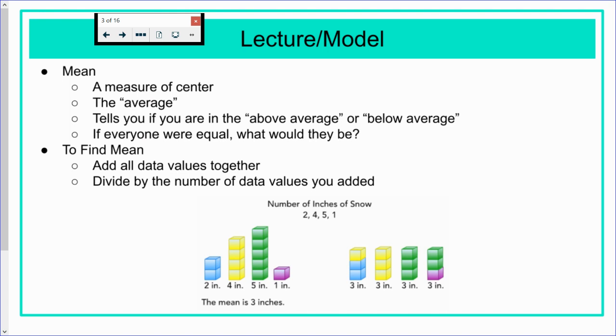For instance, on the bottom here, we have 4 snowstorms and we want the average snowfall. How many inches did it snow on average per storm? I would add up all of these values. 2 and 4 is 6, plus 5 is 11, plus 1 is 12, divided by 4 values would give us an average of 3. So that is mean.